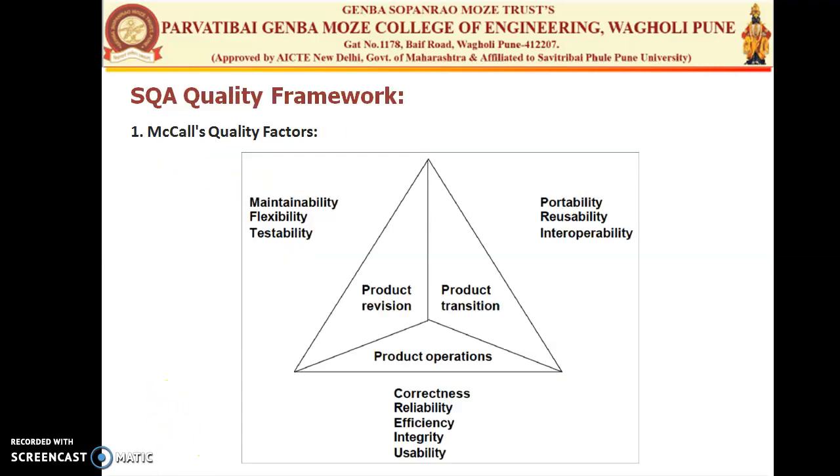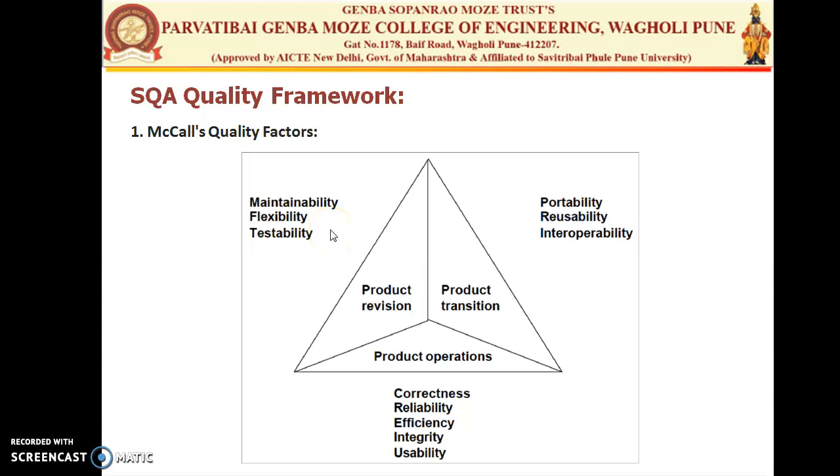Then we have different quality frameworks for the SQA. The first is McCall's quality factor. So in diploma also, if you are a diploma candidate, you have gone through the diagram of this McCall's. It contains the different characteristics. The McCall's quality factors depend on the different characteristics. Some are the operational characteristics, some are the undergoing changes, and the adaptability to the new environment and all. So we are going to see these characteristics one by one.